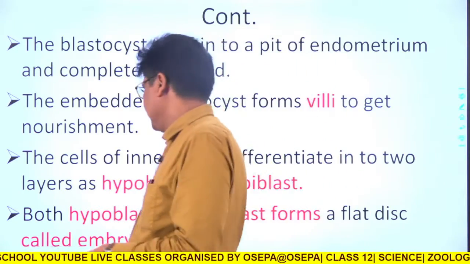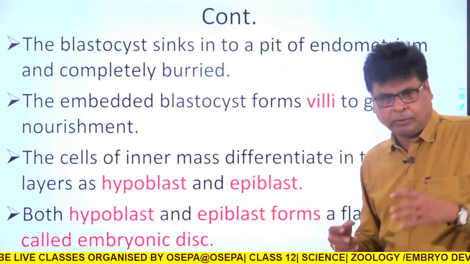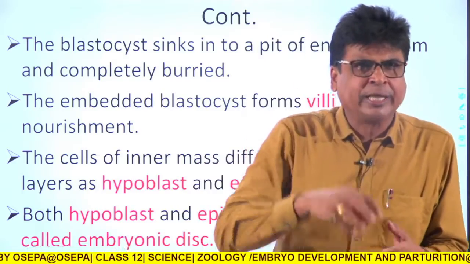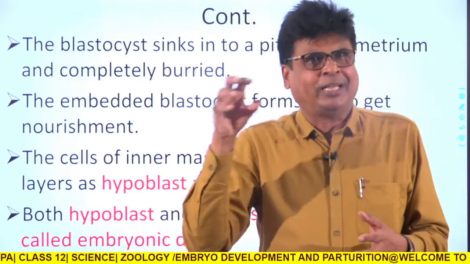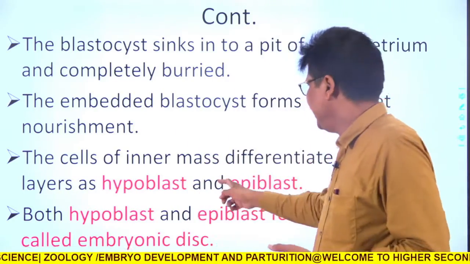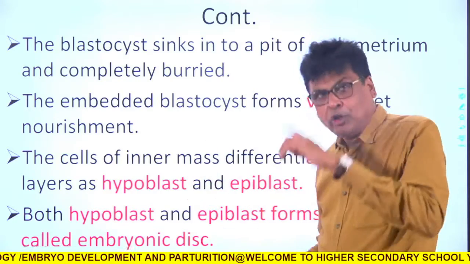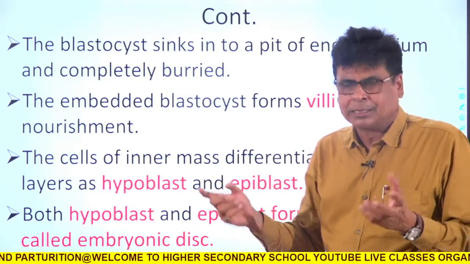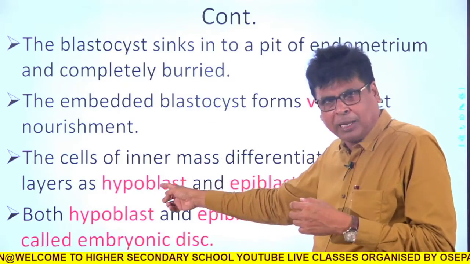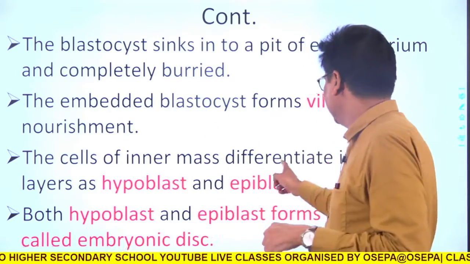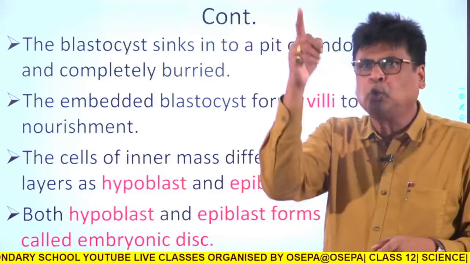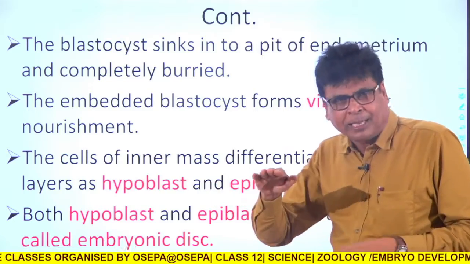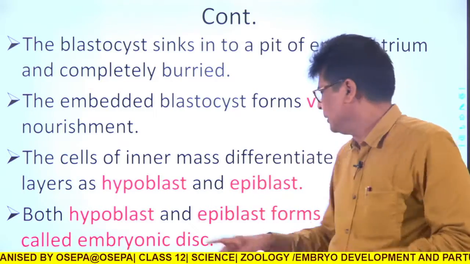Once it is implanted into the uterus, the cells of the inner mass, that is called embryoblast, will differentiate into two layers. The base layer is called the hypoblast. Above that another layer will be there, that is the epiblast.